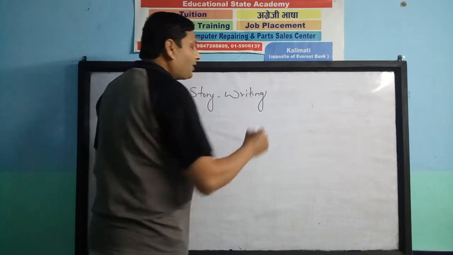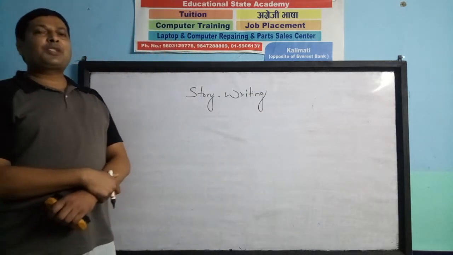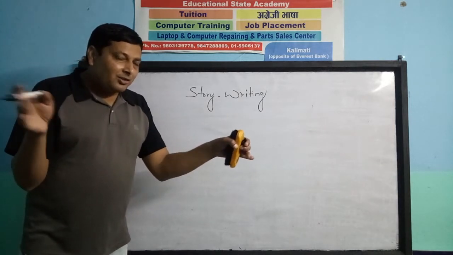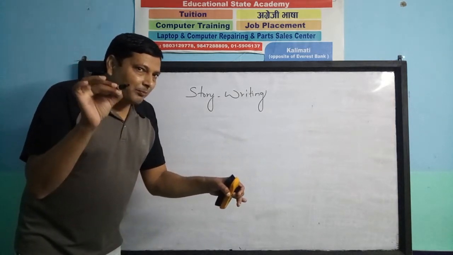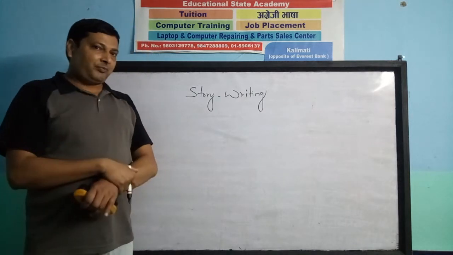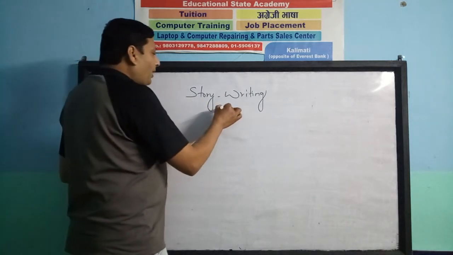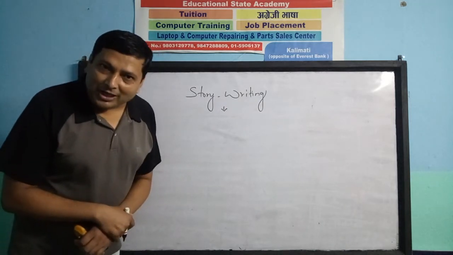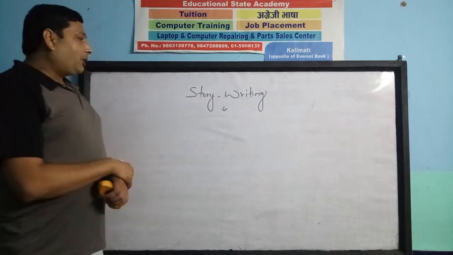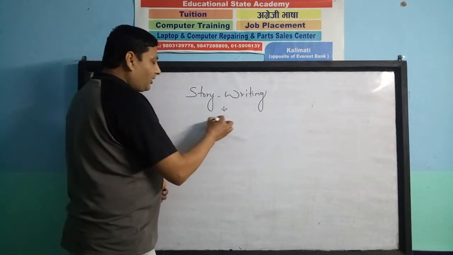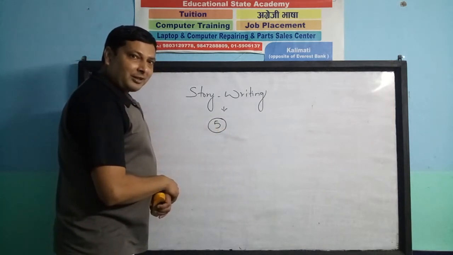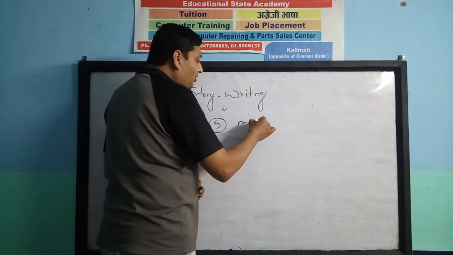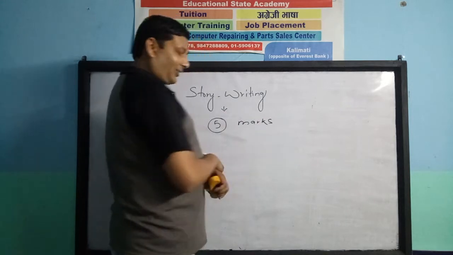Story writing is a kind of writing skill, and it has a certain formulaic structure to compose a beautiful, readable story that can aid us 5 marks. This is a question for the students of class 9, 10 and SEE, basically for 5 marks. It is a probable question, dear students, to be asked in the examination for 5 marks.